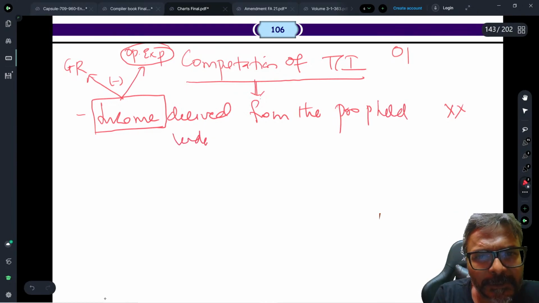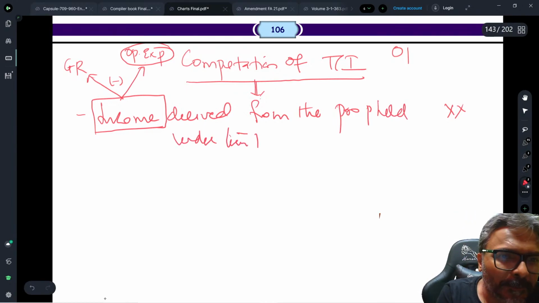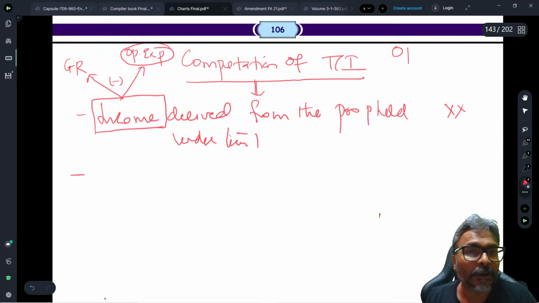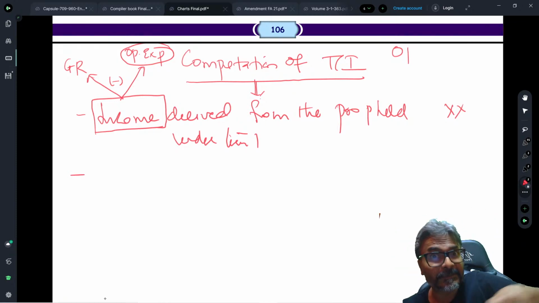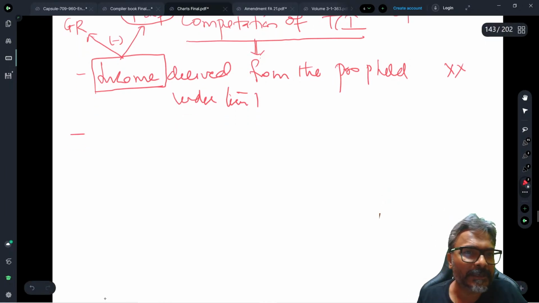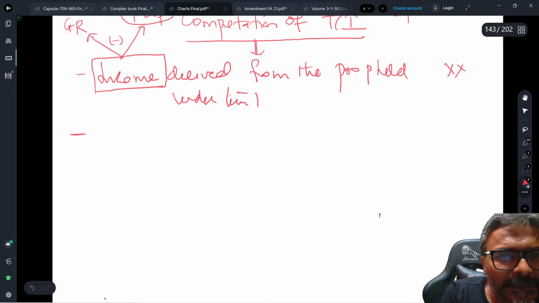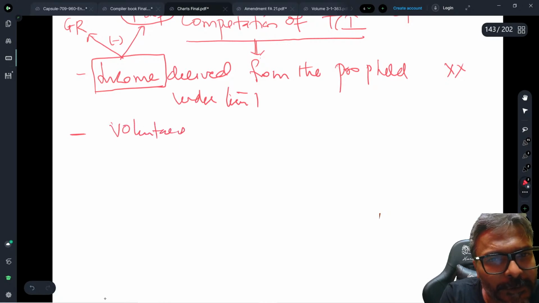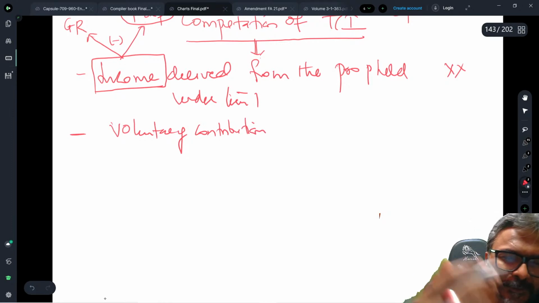So income derived from the property held under the trust. This is the one point. Held under the trust. Now be careful. The amendment point. See how the amendment impacts your income statement now, how you're going to make the income statement. The second one, students, here is about the voluntary contribution. Be careful on the voluntary contribution, students. This is again going to be there in your examination for sure.